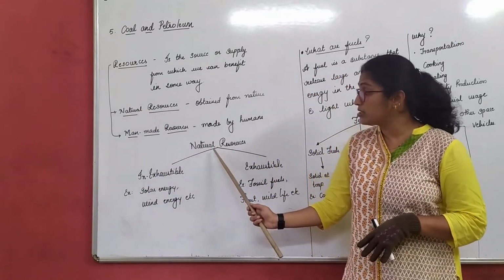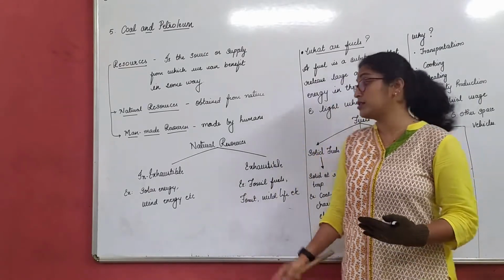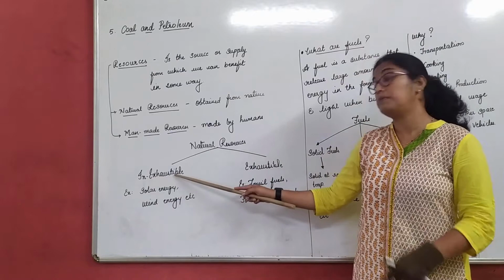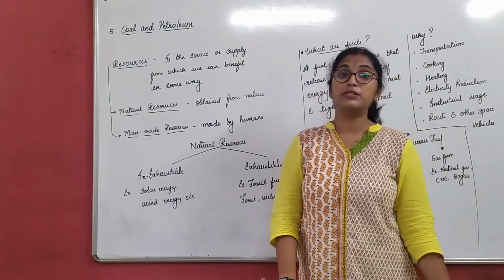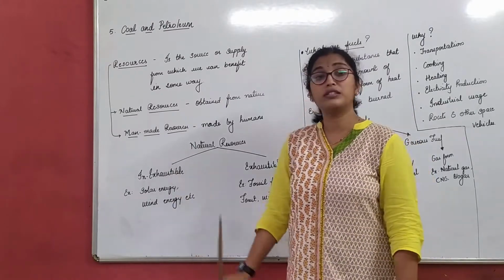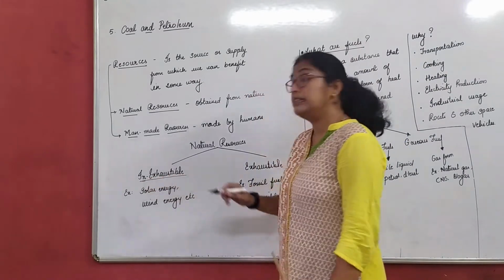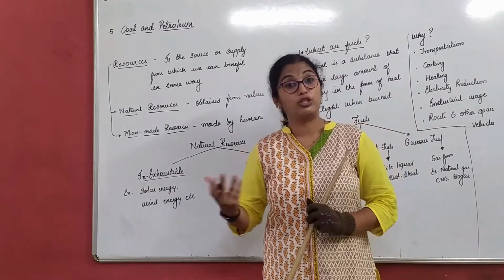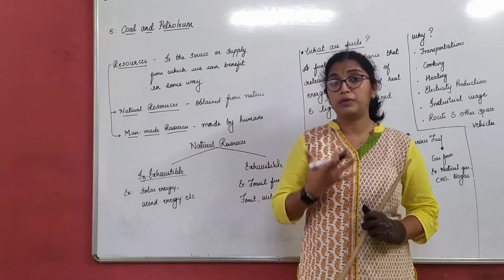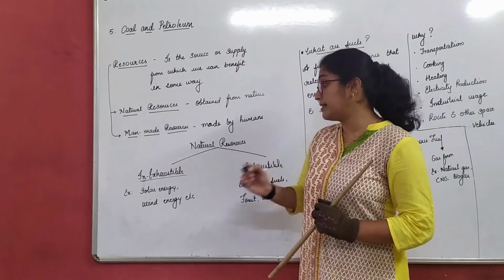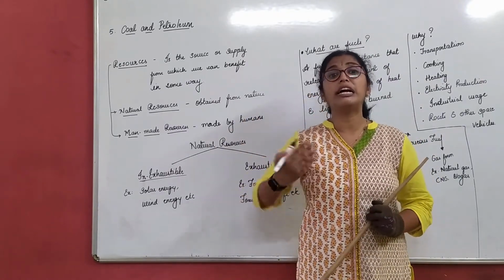Natural resources, we will further classify into inexhaustible natural resources and exhaustible natural resources. Again, the name suggests very clearly: inexhaustible natural resources are the resources which cannot get exhausted even after continuous use. We are using them for our purpose, for our benefit, right? But still the resources are not getting exhausted. They replenish again and again.